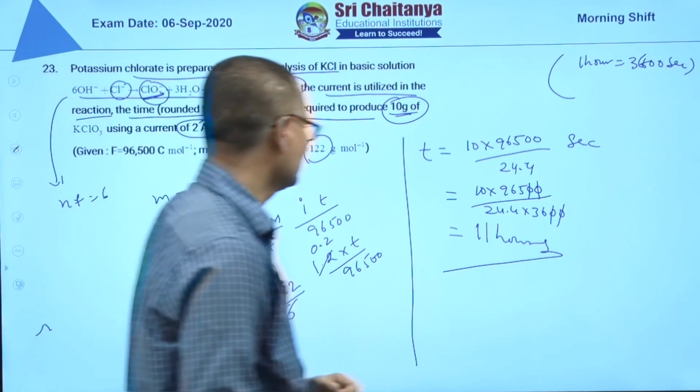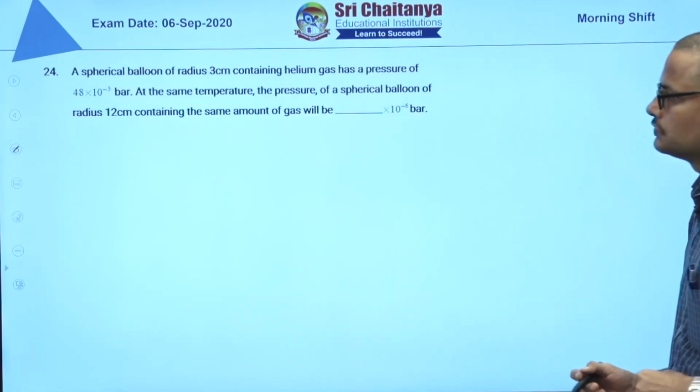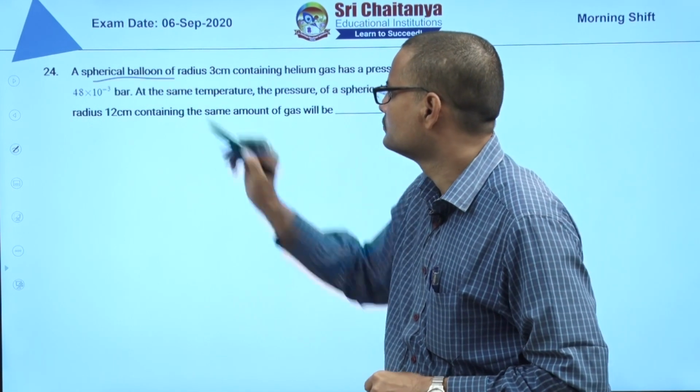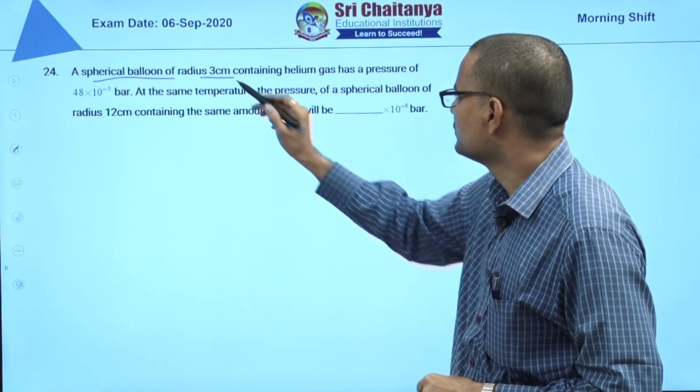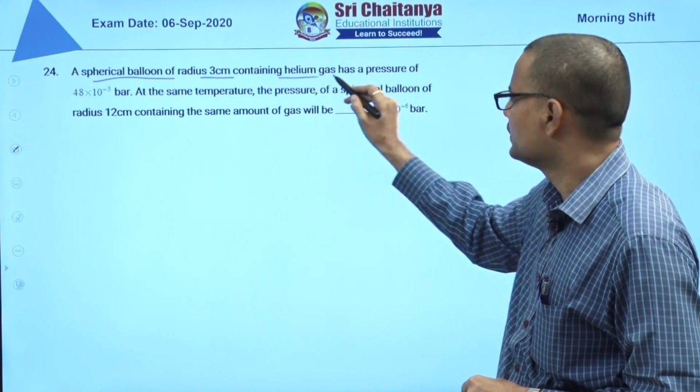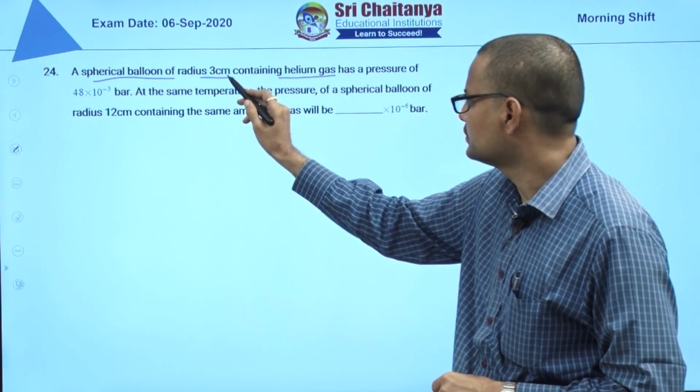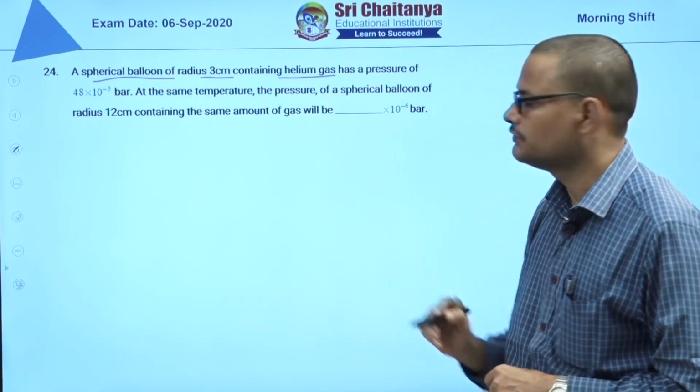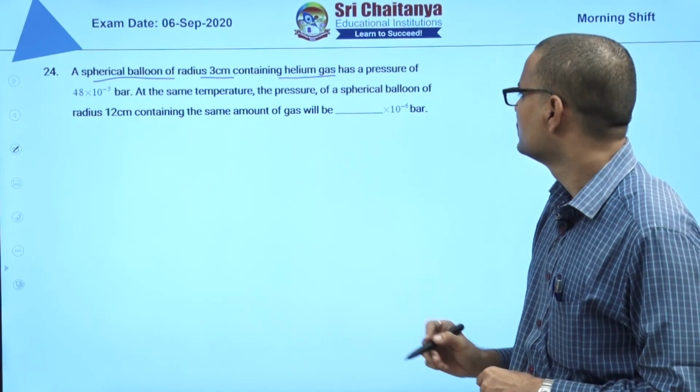Okay. Next, 24th question. A spherical balloon of radius 3 centimeter is filled with helium gas.